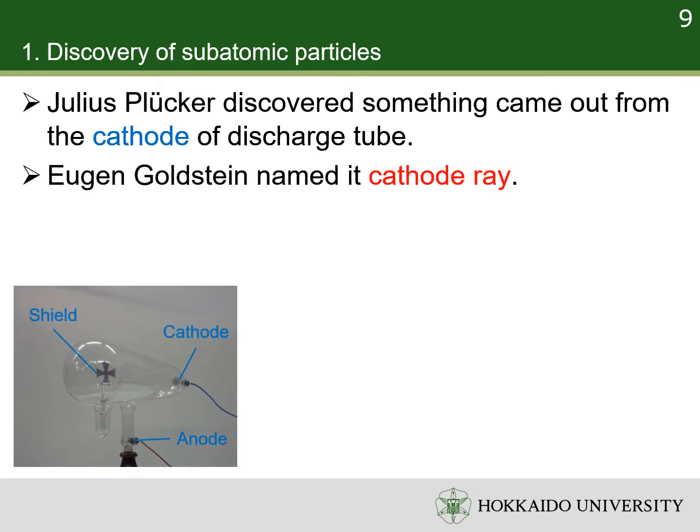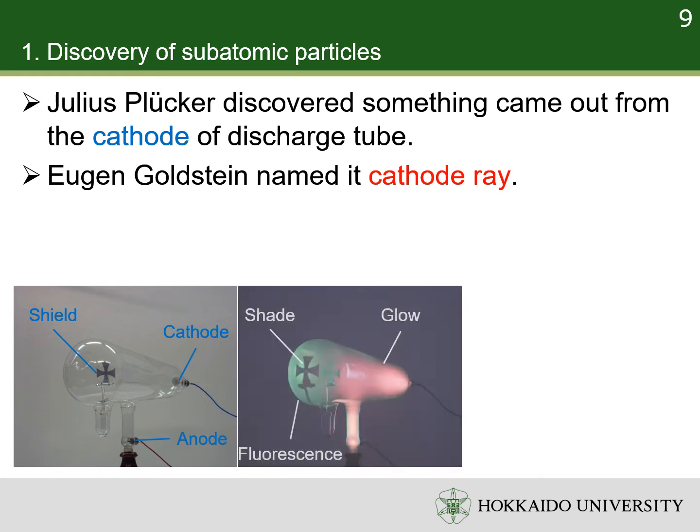Here, I show you a photo of the discharge tube. It has a shield. The shield can block the cathode ray traveling in straight line. When discharging, there is a pink glow. A green fluorescence can be seen when the cathode ray hits the fluorescent material. The shape of the shade duplicates the shape of the shield.